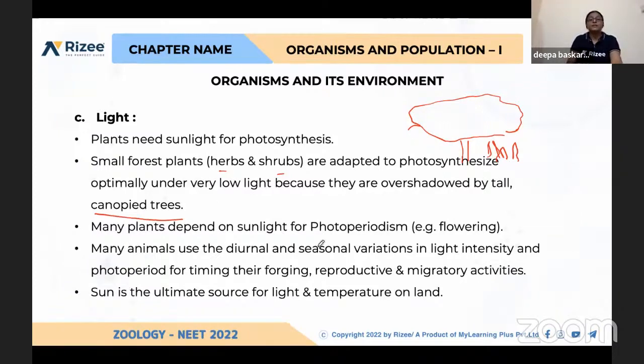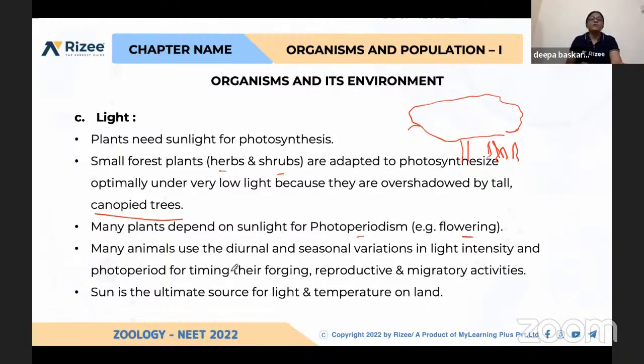Many plants depend on sunlight for photoperiodism also, for flowering. What do you mean by photoperiodism? You know that. Already you learned it in botany. For flowering, red and infrared light is very important.